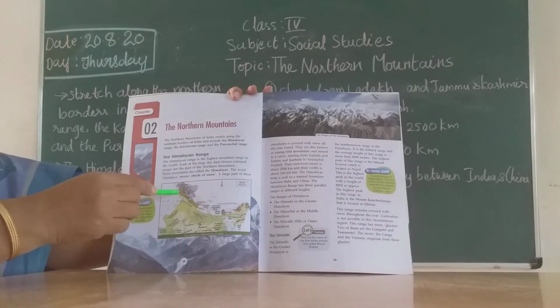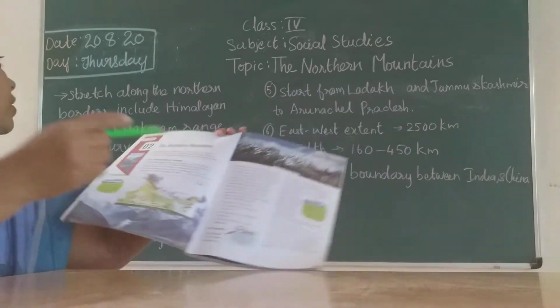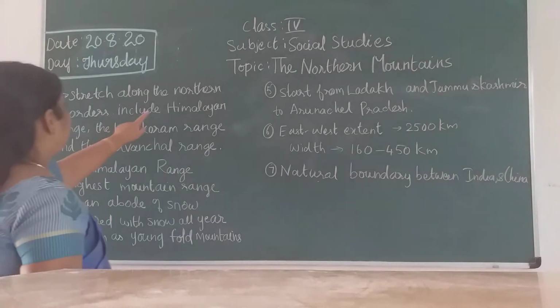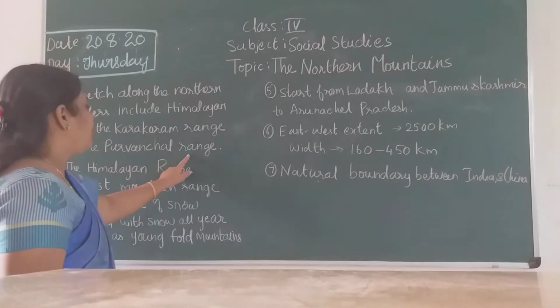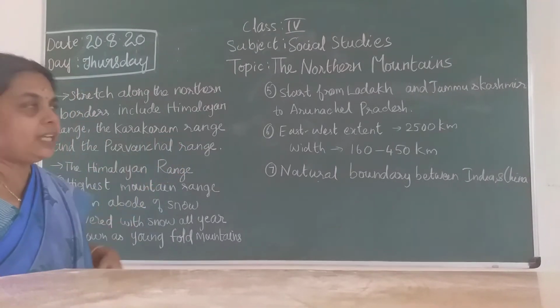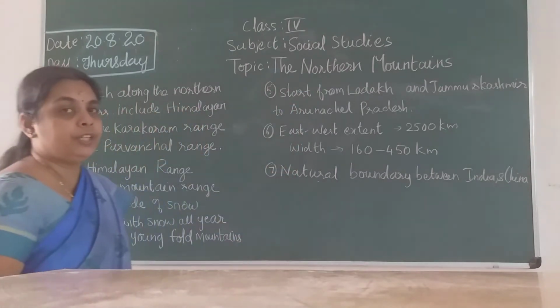All this brown color shows the mountains. Three ranges are there. They all form the northern mountains.